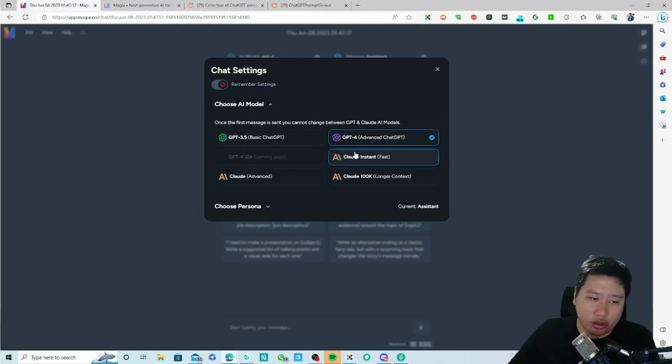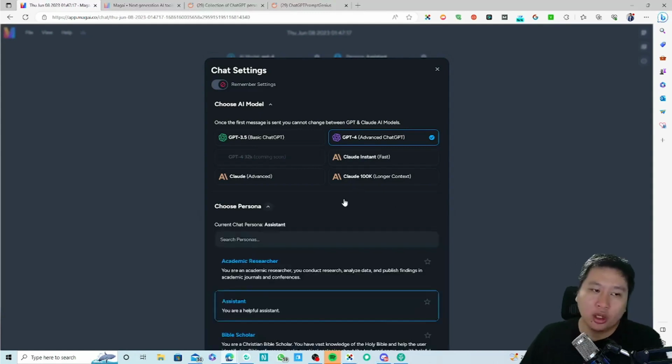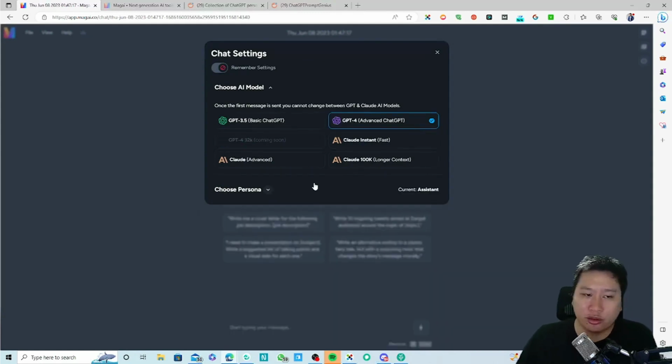And then you can choose the Claude AI model: Claude Instant, Claude Advanced and Claude 100K. I would think that the longer ones, the ones with 32K and 100K, will be the ones that provide you with longer outputs. I believe so.